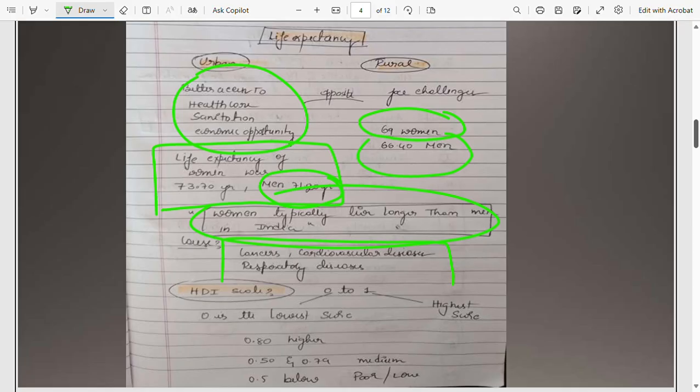Right. Now we have another concept, that is Human Development Index scale. Now how do we measure? This is measured from 0 to 1. So we consider 0 as the lowest score and 1 as the highest score. And also if the index is below 0.5, then it is poor or low for a country.